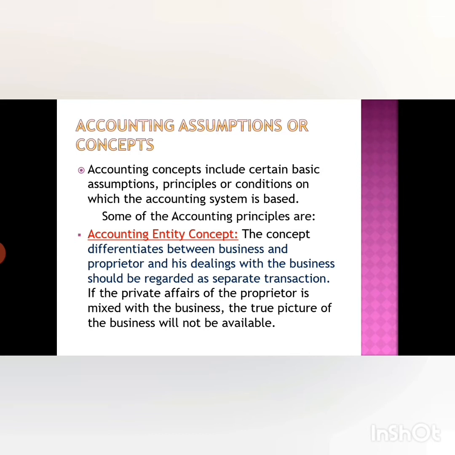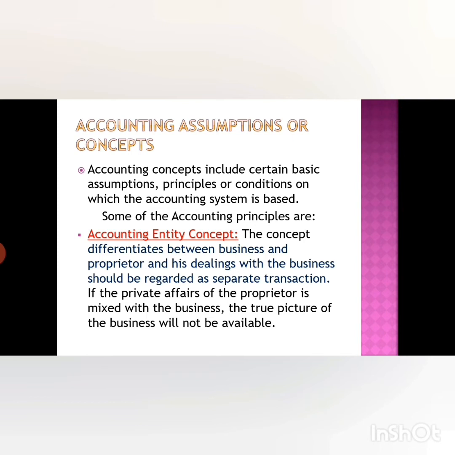So the first accounting principle is the accounting entity concept. The concept differentiates between the business and the proprietor, and his drawings from the business should be recorded as a separate transaction. If the private affairs of the proprietor are mixed with the business, the true picture of the business will not be available.